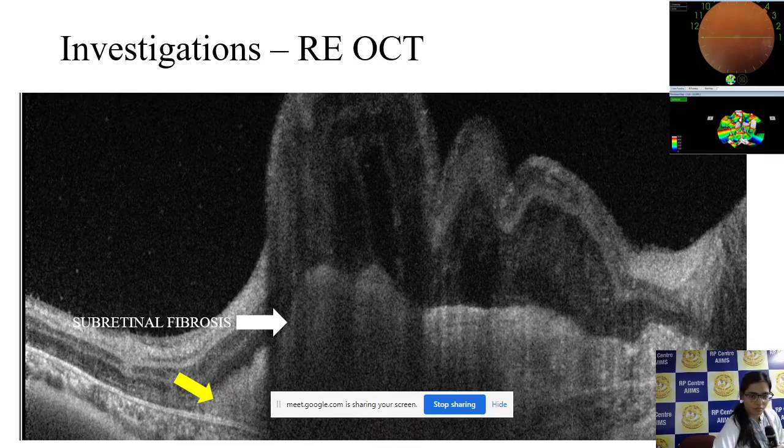Okay, so the other thing we made out is that whatever is happening is in the subretinal space, so it is above the RPE-Bruch's complex, not in the choroid. And overall the choroid of this patient is thin. Other things you can note in OCT is whether there are cells or not. If you have seen clearly cells in both eyes, that again goes in favor of an inflammatory patient.